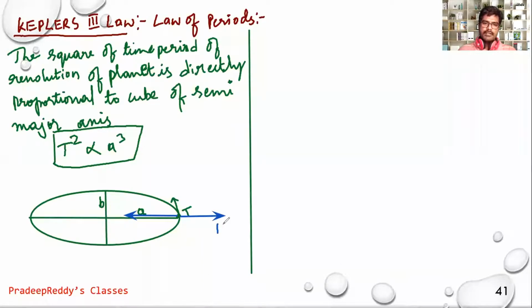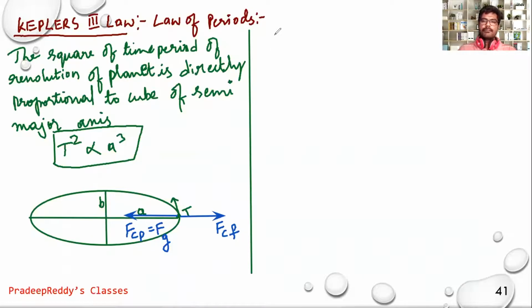This is centrifugal and this is centripetal. The gravitational force is providing the centripetal force. Therefore, this will be equal to the gravitational force. Gravitational force is towards the center. It is compensated with the centrifugal force which acts outward.